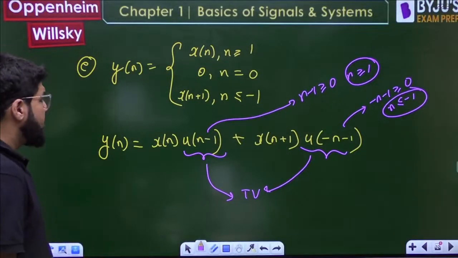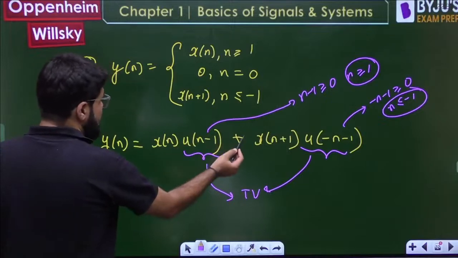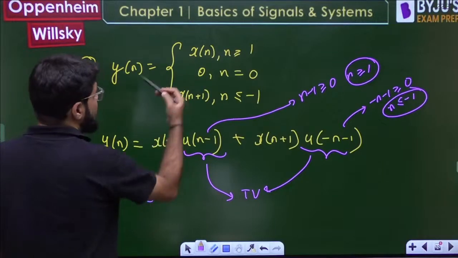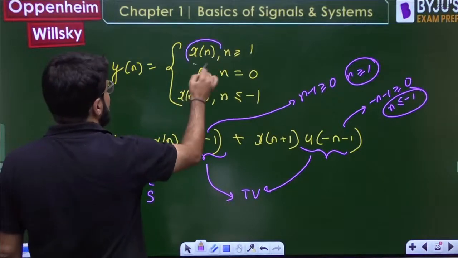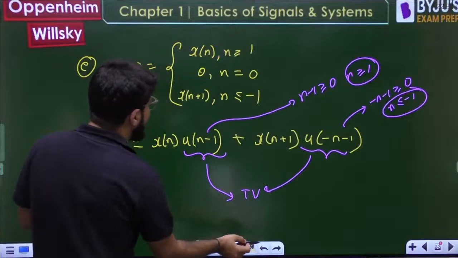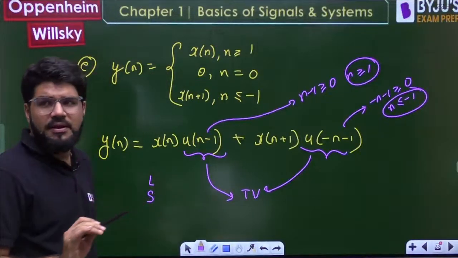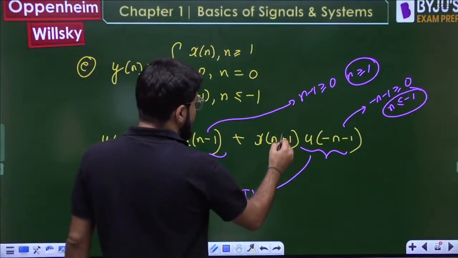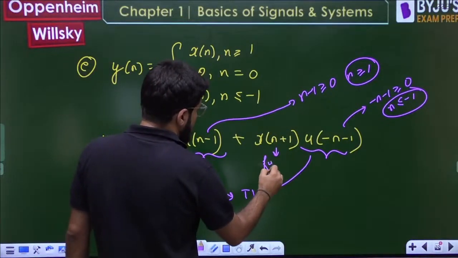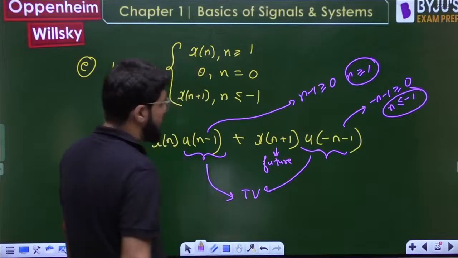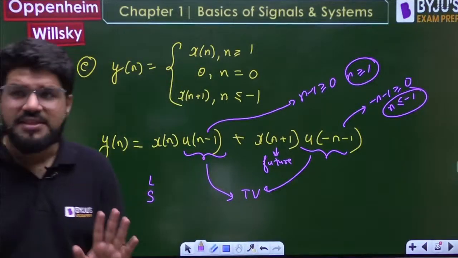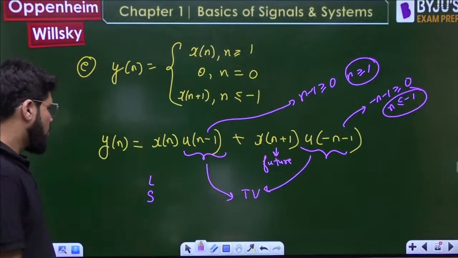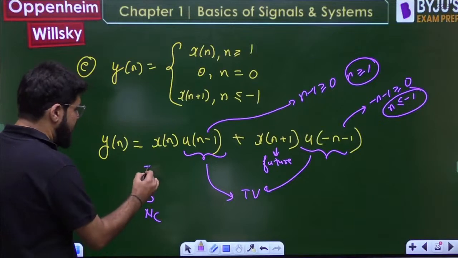Okay, now next is what? If input is finite, x of n is also finite, and x of n plus 1 is also finite. So finite plus finite, stable. Let's orally solve it. Causal or not? This is definitely future, x of n plus 1. Somehow x of n plus 1 is coming in y of n, that is future. So non-causal. Time variant was already said.